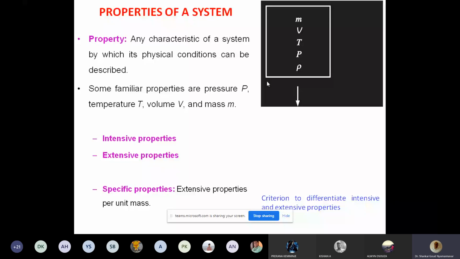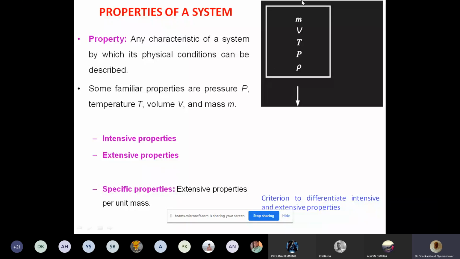The quantities which are expressed per unit mass are what we very commonly come across. Sometimes per unit volume is also used. More often we come across per unit mass usually. Both are there. So let's take an example.